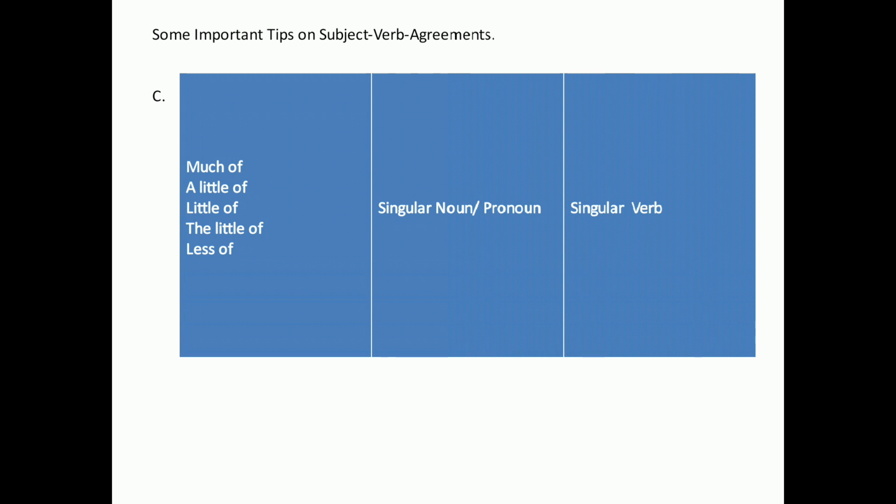Much of this area, much of this land, a little of milk, a little of blood, the little of the hope. After these words, we use a singular noun or pronoun, then a singular verb.